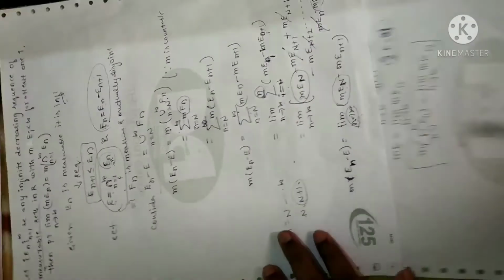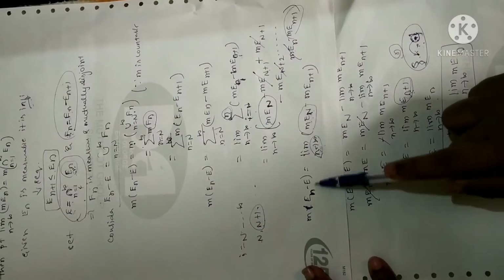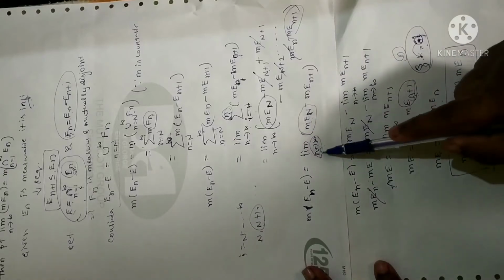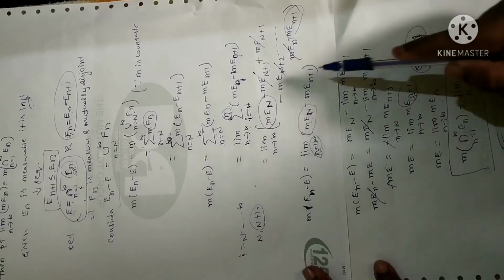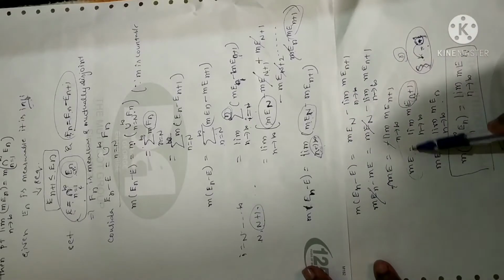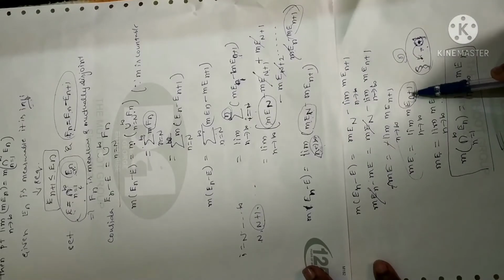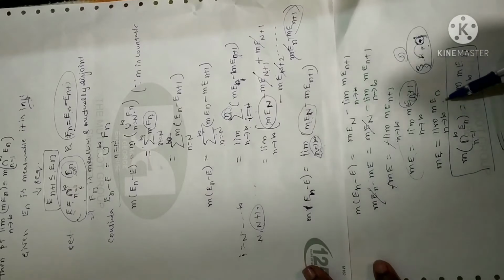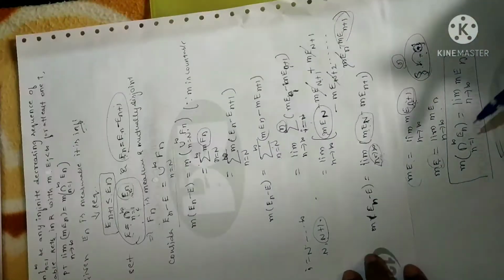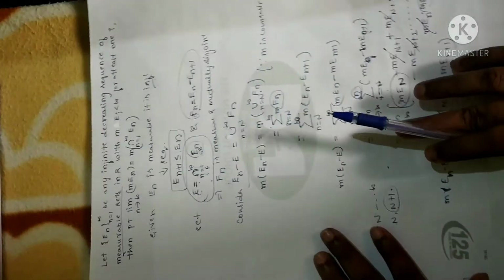Now the next step, I split this term by applying the measure. Since this first term is independent of small n, I am not going to apply the limit to it. I can apply the limit to the second term. Now after simplification, I have obtained this. Since this expression is true for all n plus 1 number of sets, it will be true for all n sets. So I can write this expression. Since I have assumed E as intersection of all En, I have replaced it. I have obtained the theorem. Hence the proof. Hope it is clear.